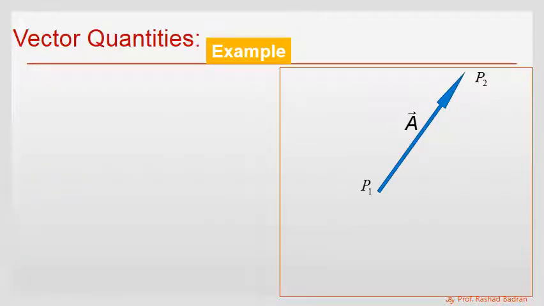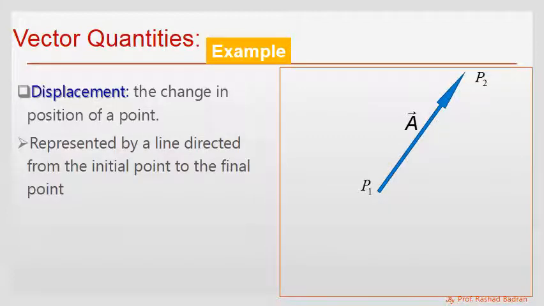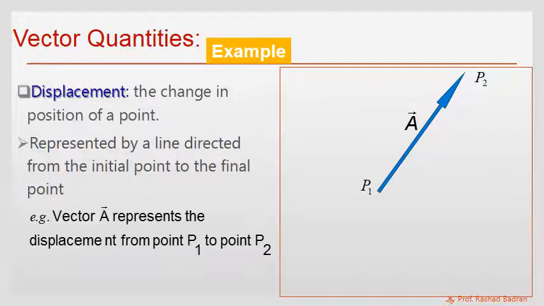This is an example on a vector physical quantity and its representation. So the displacement, which is defined as the change in the position of a point, is given here as A. If we draw the vector A from an initial point P1 to a final point P2, this means that we displaced an object from the initial point P1 to the final point P2.